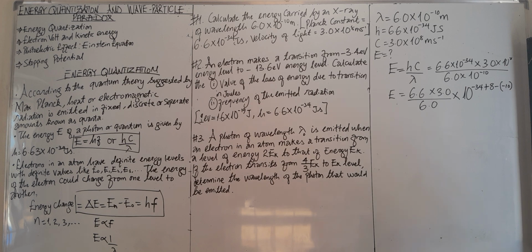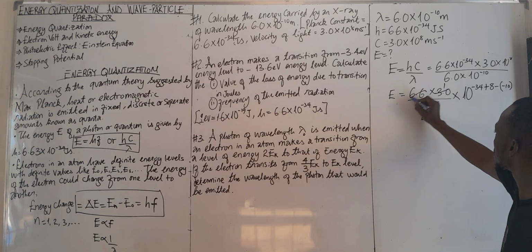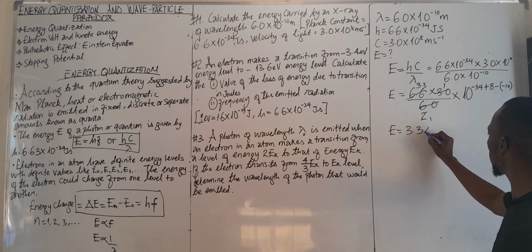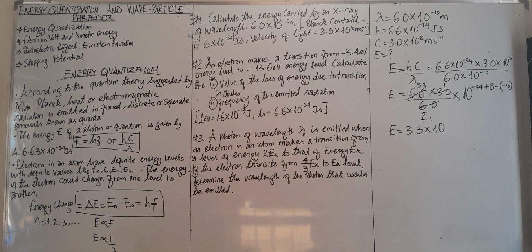Let's find the answer to this. 6.6 times 3.0 over 6.0 is 3.3. So E equals 3.3 times 10 to the power of minus 34 plus 8, which is negative 26, minus minus 10 is positive 10, which equals minus 16. And what is the unit for energy? The unit is joules. So that's all concerning question 1.